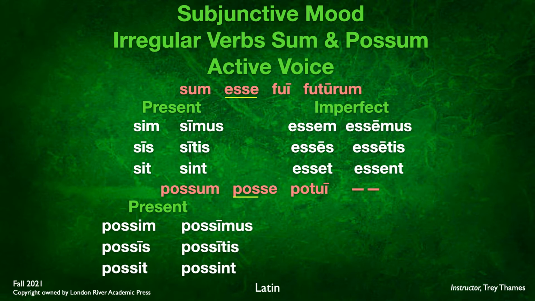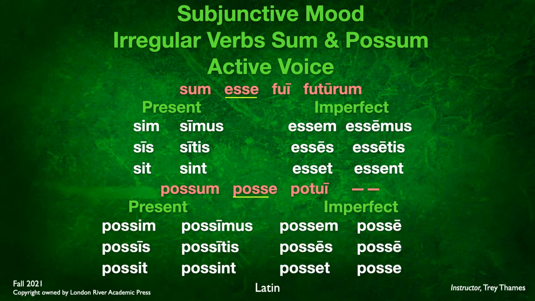So we end up with possem, possis, posit, possimus, positus, posent. And again, holding true to form in the imperfect, we're going to take the infinitive posse and add the endings. We end up with possem, posses, posset, possemus, possetis, possent. All right, so those are the forms. Pretty simple. Just need to make sure you memorize those forms.